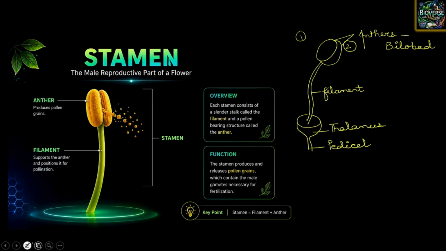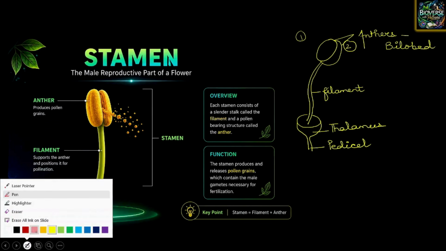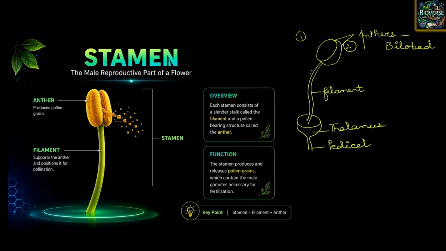So when I talk about the part of the filament that is closer to the thalamus, this is called the proximal part of the filament. And the part that is away from the thalamus is called the distal part. I hope this is understood.